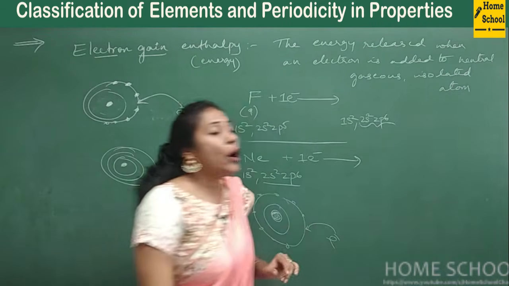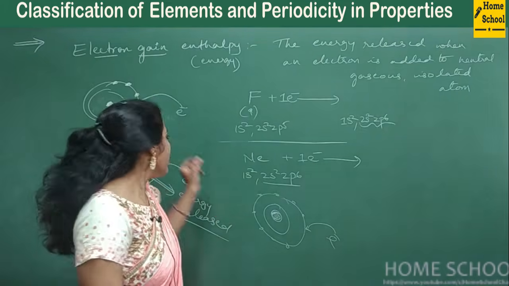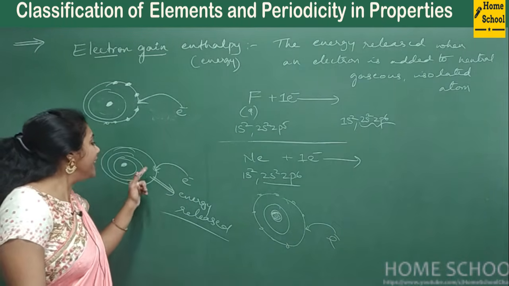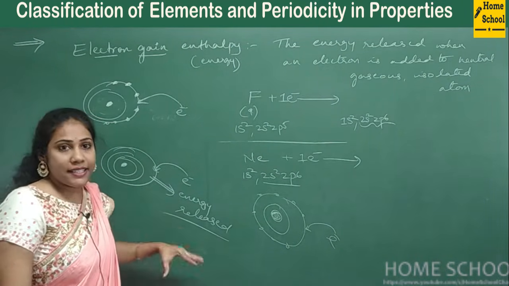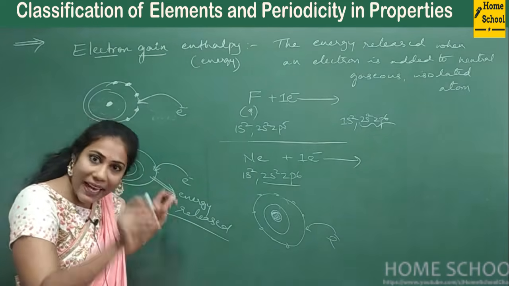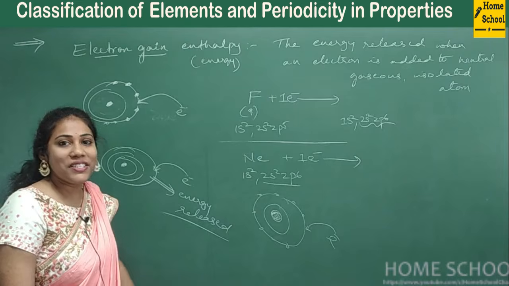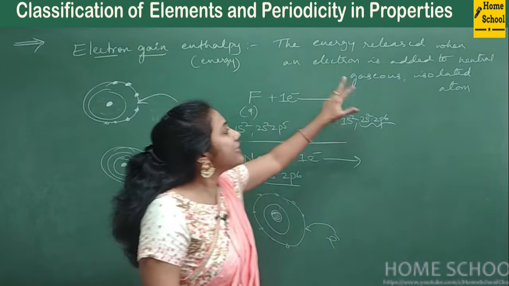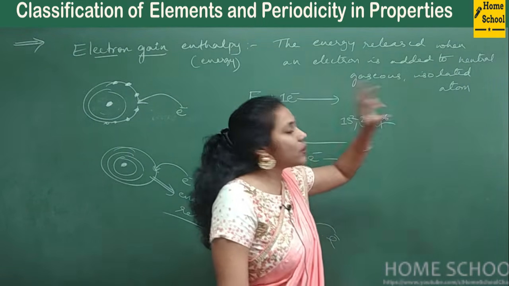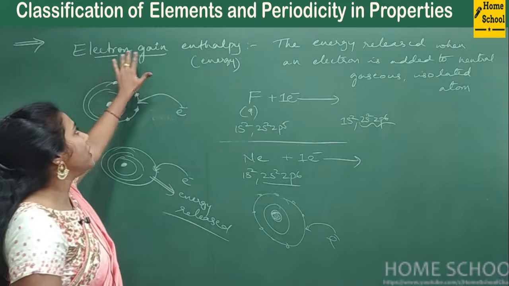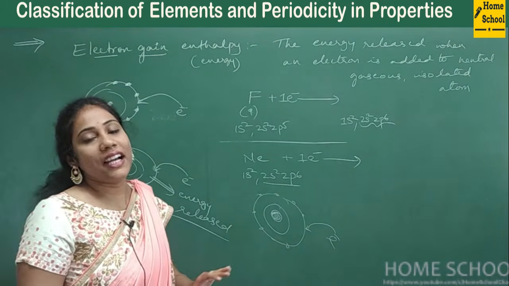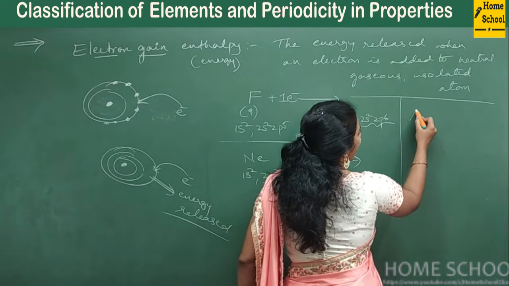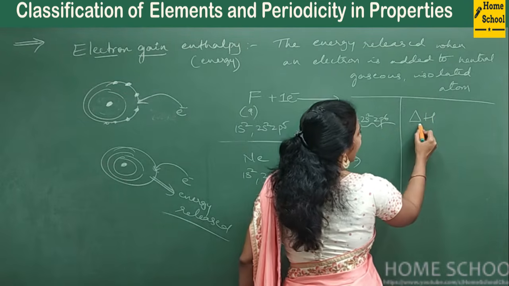So it is just opposite to ionization enthalpy. Always to remove an electron, energy is required. And always when you add an electron to a shell, energy is released, in case the atom is happy to accept that electron, only then energy is released. Right? So the energy released when an electron is added to a neutral gaseous isolated atom, that energy we will call electron gain enthalpy. Right? Okay. So now try to understand, electron gain enthalpy is represented like this.